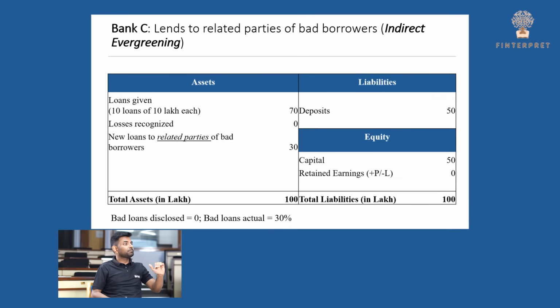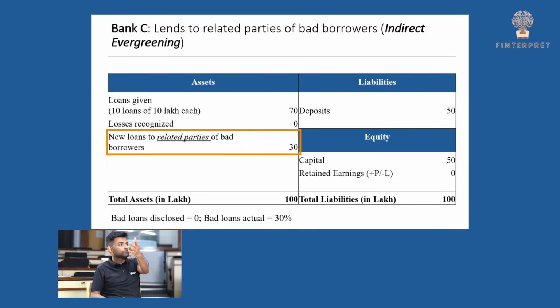Yeah, and if I go to the same balance sheet example, now what it shows is, rather than 100 lakhs to existing borrowers, it shows 70 lakhs to existing borrowers, because 30 lakhs have been repaid. And how have they been repaid? Because you have given 30 lakhs of new loans to related parties. So now there is no loss. No loss, so money has come back, and then you can lend it to somebody else, and you can show 30 lakhs of new loans.